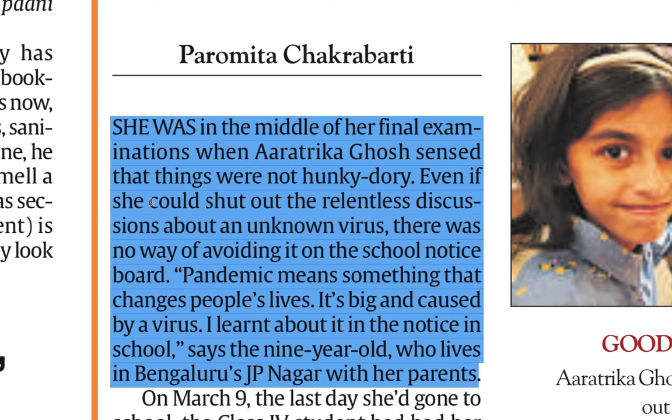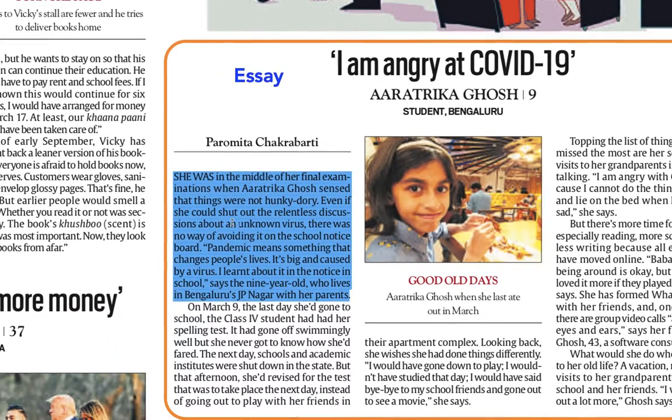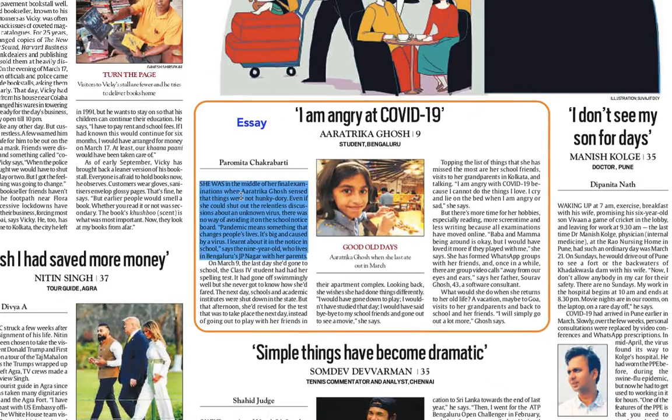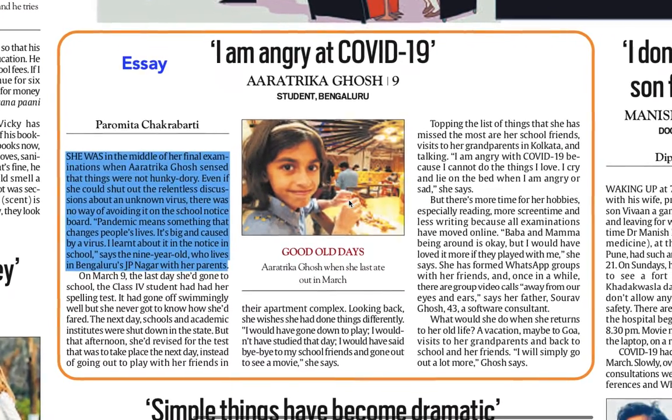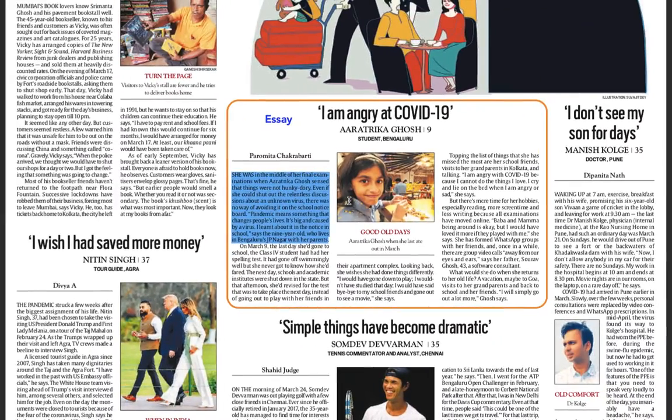Maybe with a little bit of modification on the context of the essay topic, you can use this kind of introduction in your essay also. So you can copy and paste this introduction in your notes, and then maybe use it in your essays. So that is how we can make the notes. This is the last article, and this is from the magazine of the Sunday newspaper.